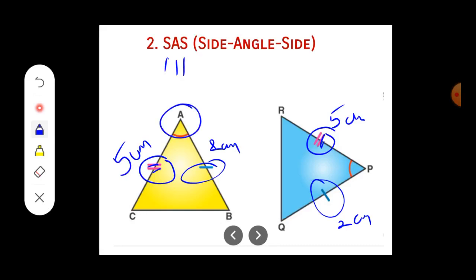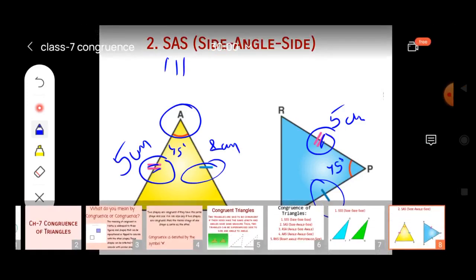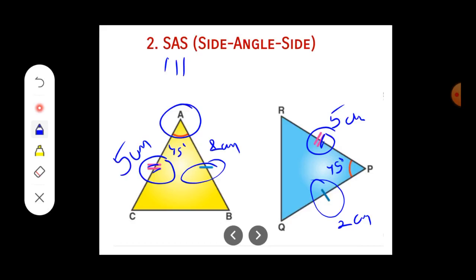Suppose this is 45 degree, then here it should also be 45 degree. So if two sides and one angle are equal of corresponding triangles, then we will say that this pair of triangles are congruent.